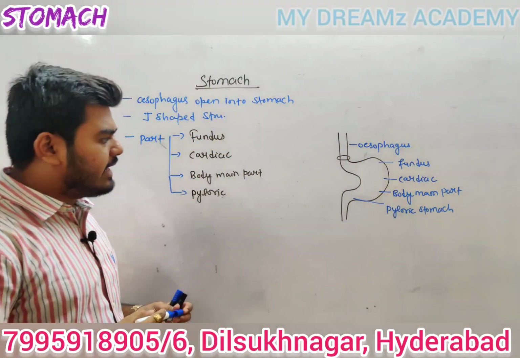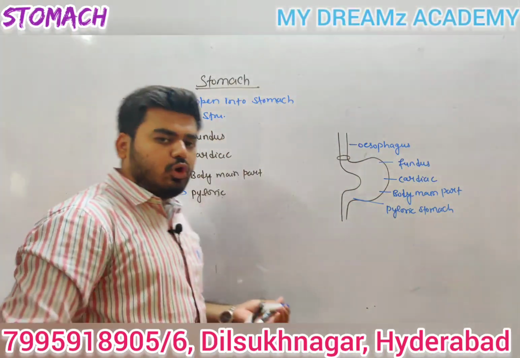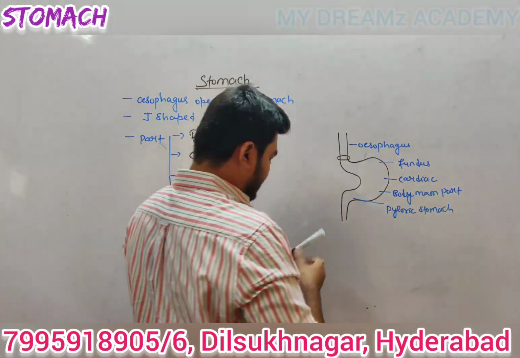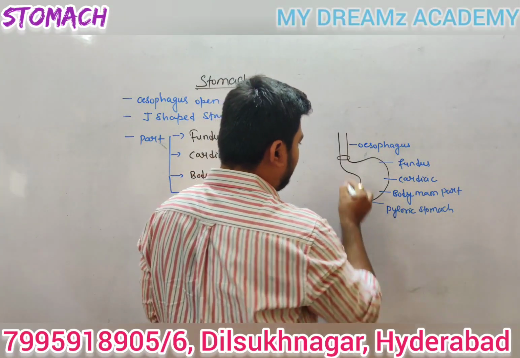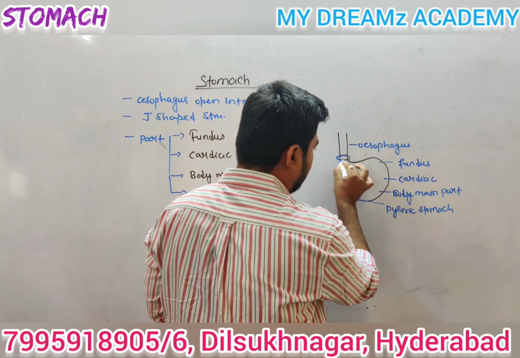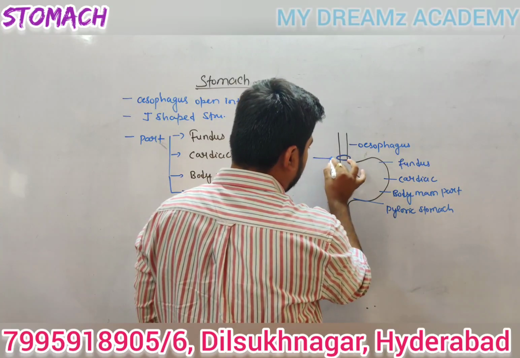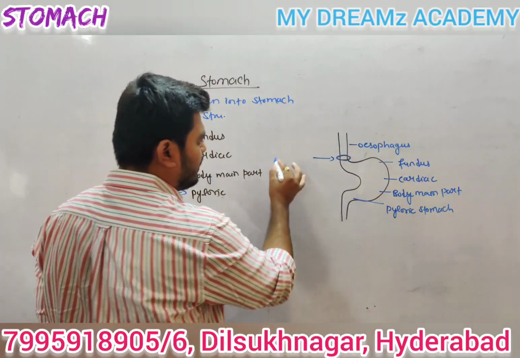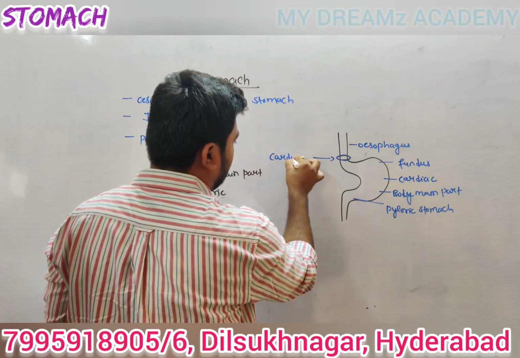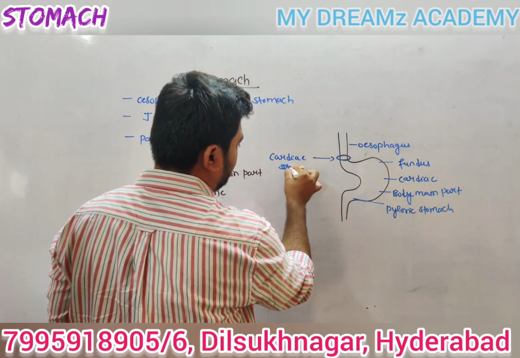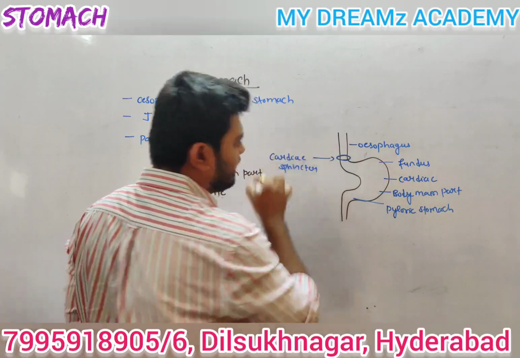Now guys, the esophagus opens into the cardiac part of the stomach with the help of what? This is called the cardiac sphincter.